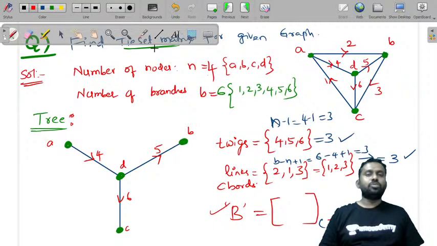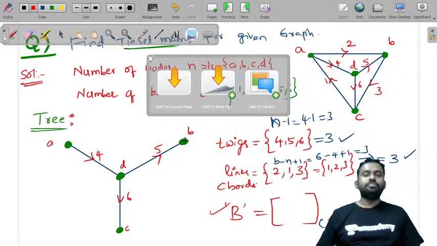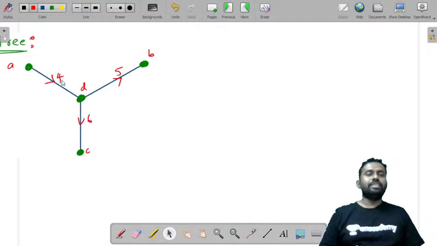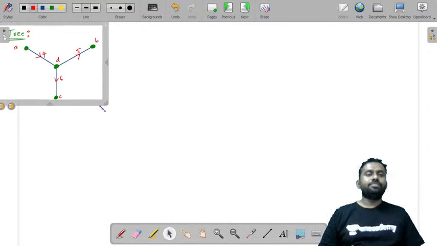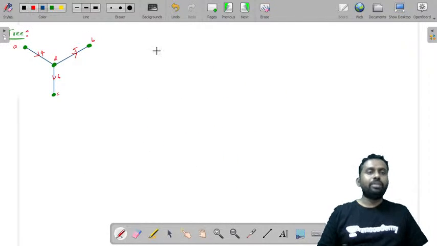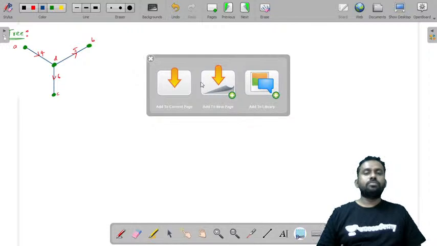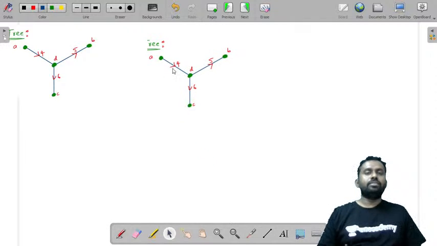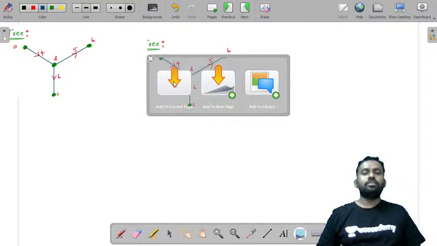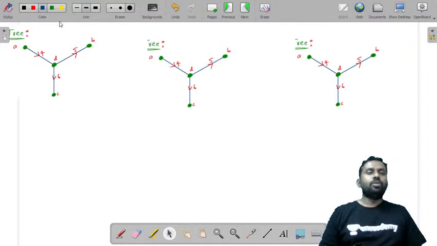Now let us consider these two. This in the next slide, and here it is 2, 3 and 1. So let us take this tree in the next slide. So this is the tree. Now how do you find? Just try to draw this one by one, 3 times. Yeah, this is the second. And also let us take one more time this. This is the third.